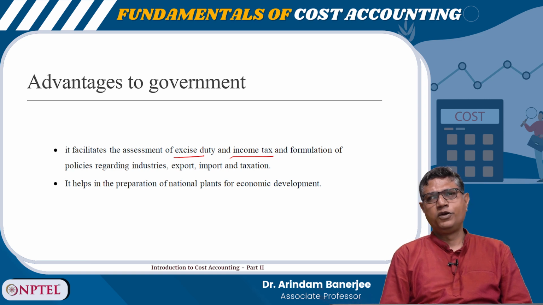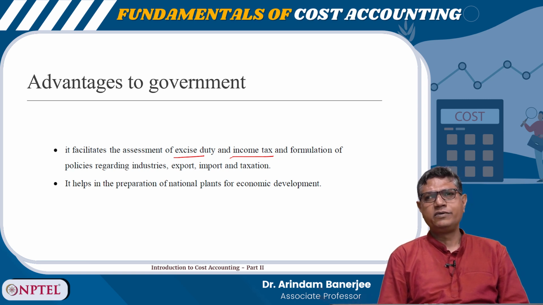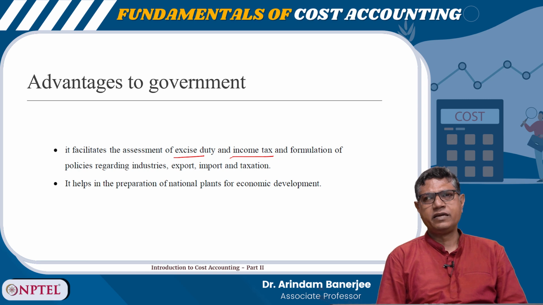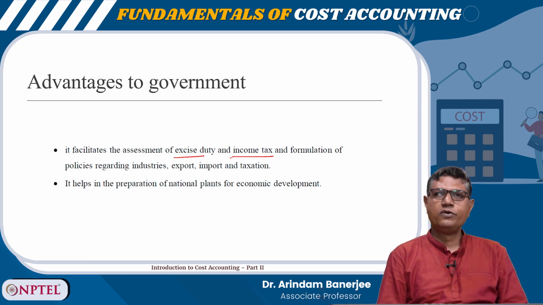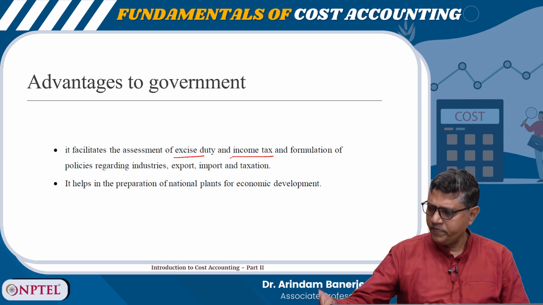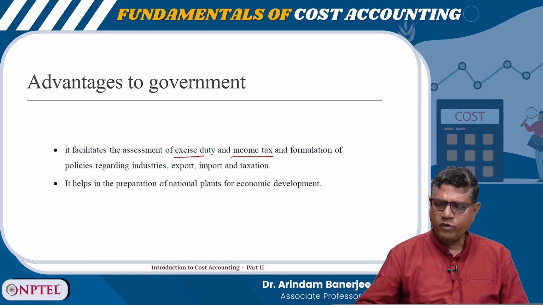Many times, if everything is all right, the government doesn't intervene, but if required they can discuss with the producer. So, for developing the national plans for economic development also, this is quite important. Okay.